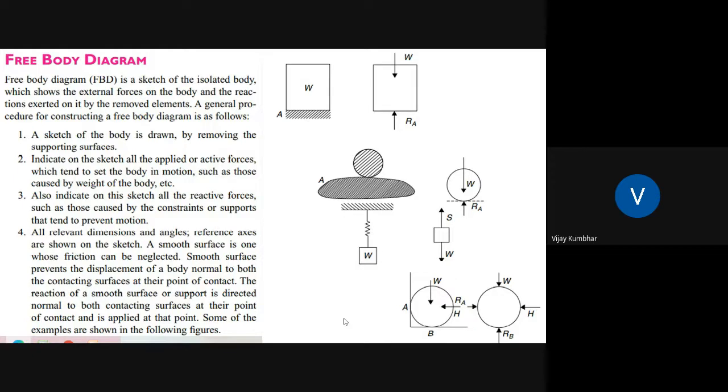Then there is a spring loaded mass hanging, where you see S and W. Again, this is a ball which touches at points A and B. In its free body diagram you can see the forces W and H acting on the body, and the support reactions RA and RB. This is the procedure to draw the free body diagram of a given configuration.